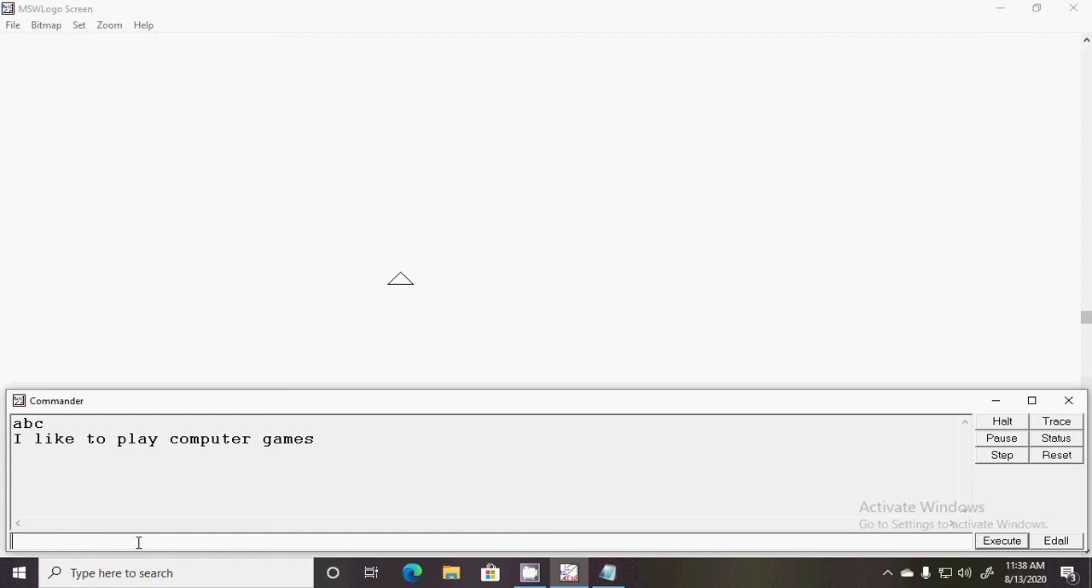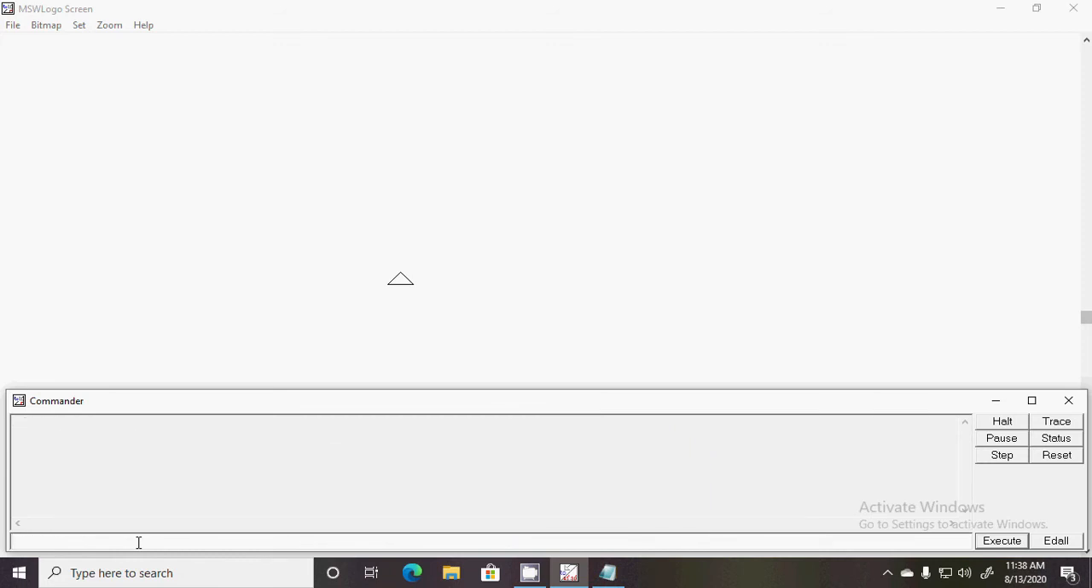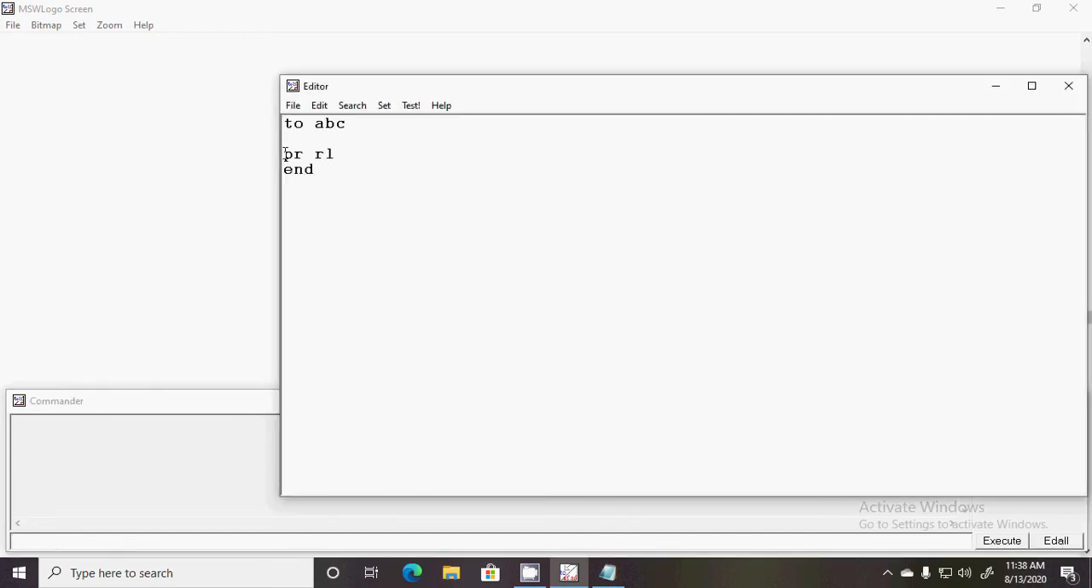The next command is the make command. What is the purpose of the make command? With the help of the make command we can declare variables. Previously we learned how to pass a value with the help of a parameter, and that time we used one variable over there. Now we can use variables. What command is used for declaring a variable? The make command.